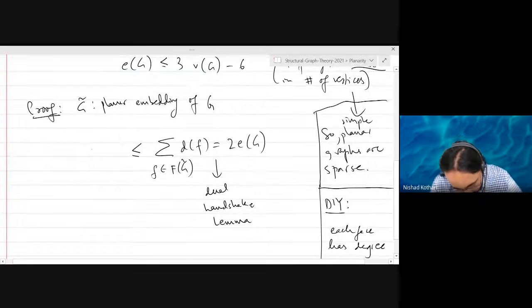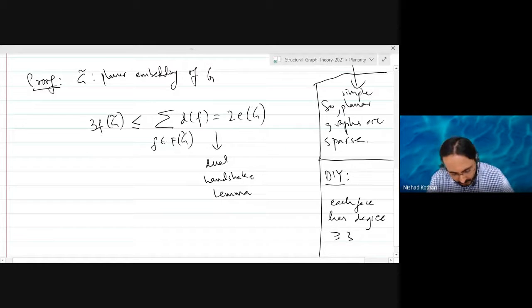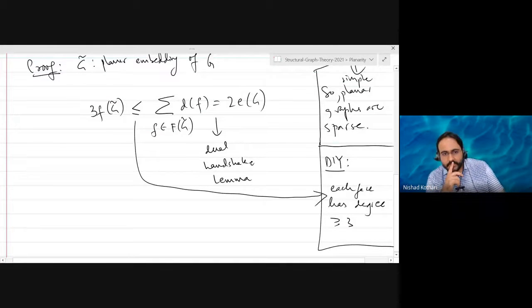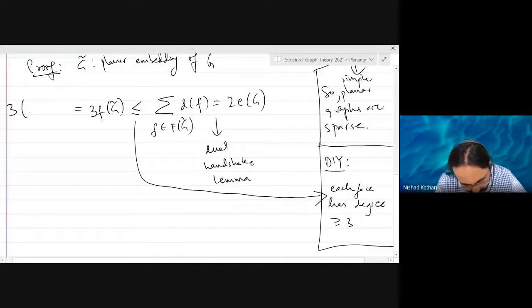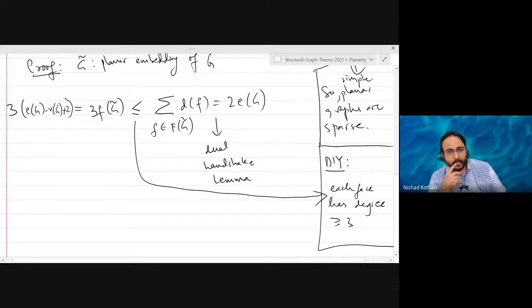So I can write down 3 times the number of faces of the graph. This is because of this. And now we can use Euler's formula. The number of faces is the number of edges minus the number of vertices plus 2. Right? Is that right? Yeah. Okay. So what do we have?